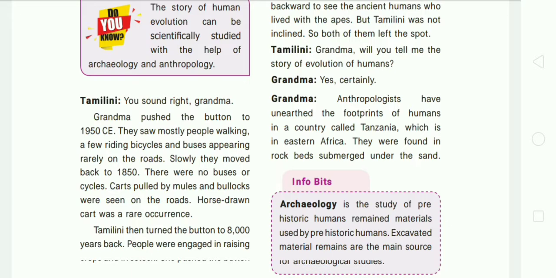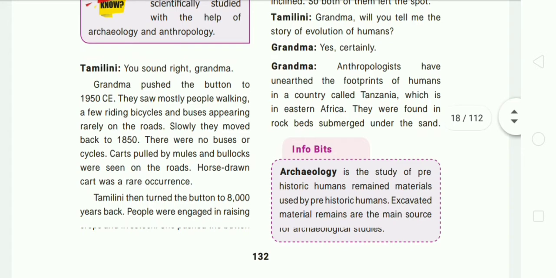What is meant by mules? Mules means it is a type of donkey. So in 1850 they saw mules and bullocks pulling the carts on the road. The horse-drawn cart was a rare occurrence in 1850. After that Tamilini turned the button to 8,000 years back. There the people were engaged in raising crops and livestock.